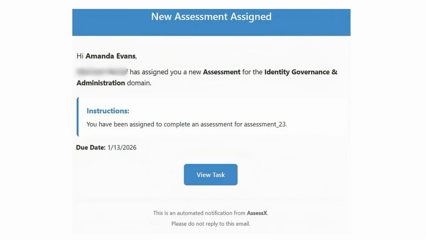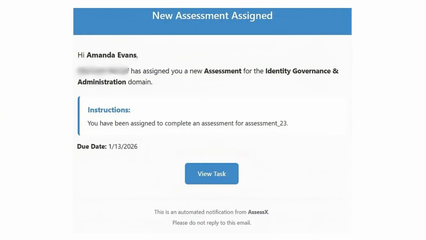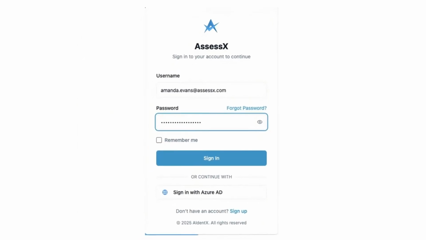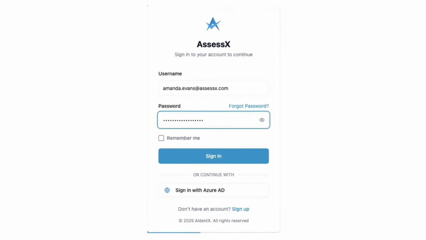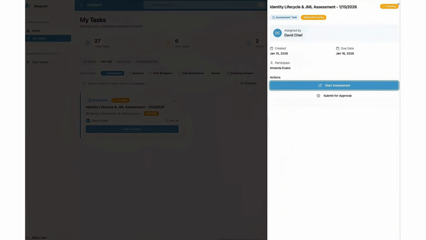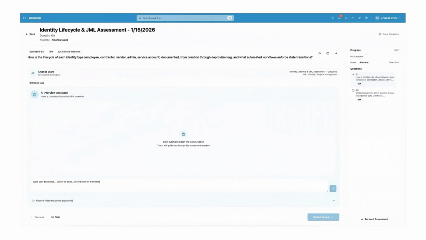An assessment begins when an assessment task is assigned within AssessX, and the user receives an email notification. The user logs into the platform and is guided by in-app notifications to the assigned assessment session. Each session presents structured assessment questions, where responses are provided and dynamically analyzed by AI. Based on the answers, AssessX may ask follow-up questions to ensure clarity and accuracy.